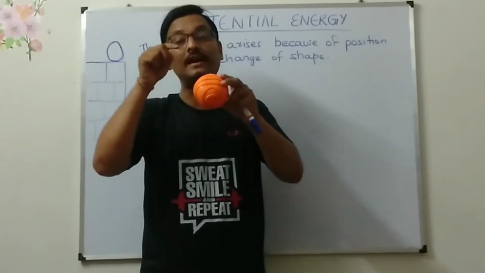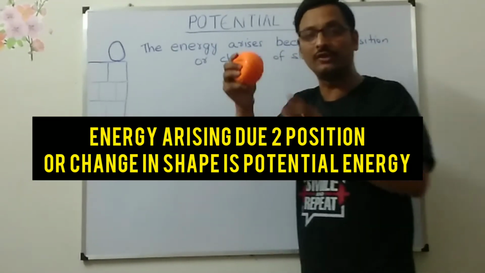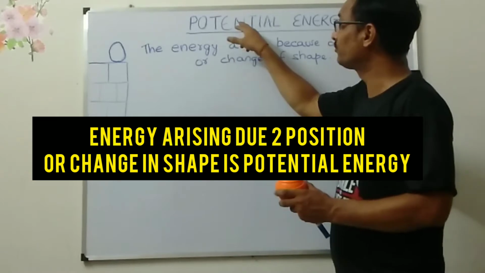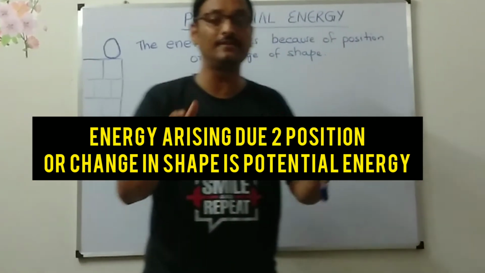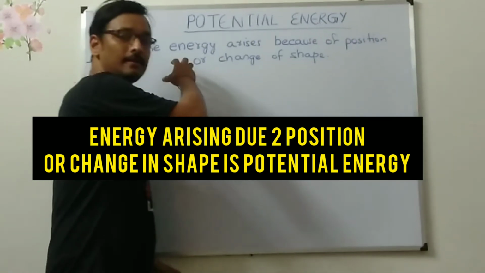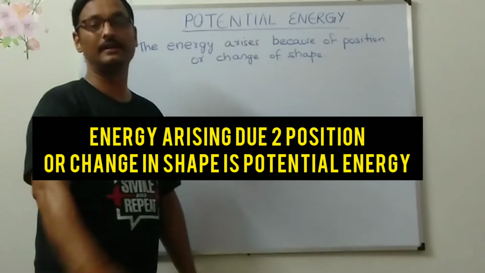The energy which arises because of these two things, because of the position and because of the change in state, that is called potential energy. The energy which arises because of the position or change of state is called potential energy.